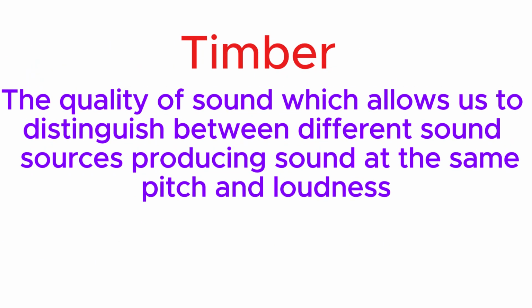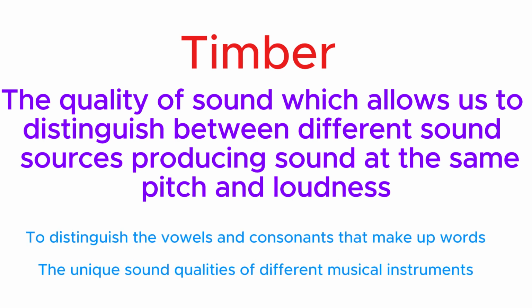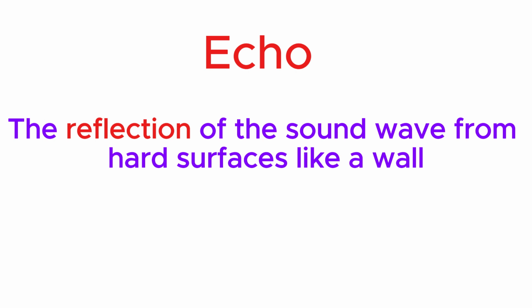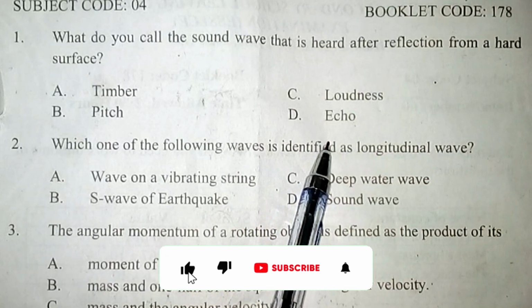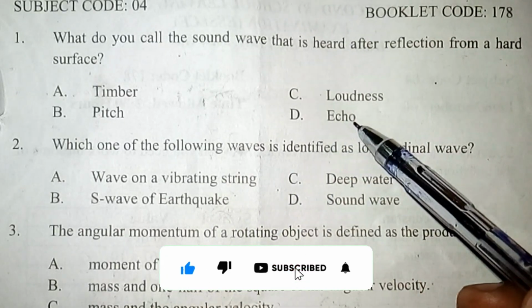Timbre is the quality of sound which allows us to distinguish between different sound sources producing sound at the same pitch and the same loudness. So timbre allows us to distinguish the vowels and the consonants that make up a word, as well as the unique sound qualities of different musical instruments. Echo is simply the reflection of the sound wave when it is reflected from a hard surface. So the correct answer is echo, D.